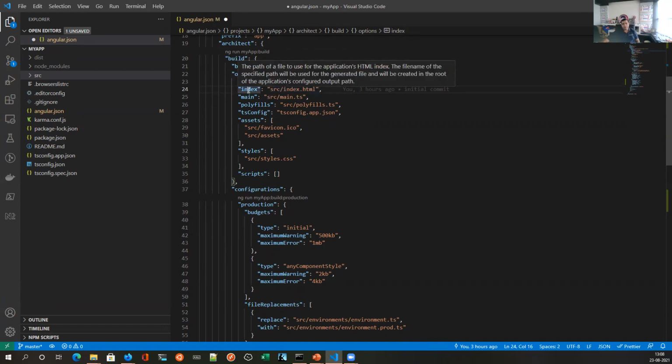It will ask where the index file is, where it can replace the JS and everything. So we say index.html. Main is the file where everything starts. Polyfills. So can anybody tell me what is a polyfill?